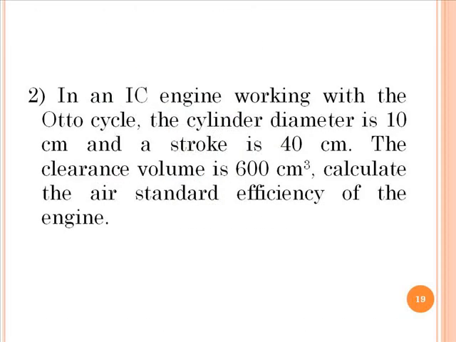In a similar way, we will go for the second numerical. In an IC engine working with Otto cycle, the cylinder diameter is 10 cm and the stroke length is 40 cm. If the clearance volume is 600 cubic centimeter, calculate the air standard efficiency of the engine. So here we have the stroke length, bore and clearance volume. Let us see how we have to solve the problem.